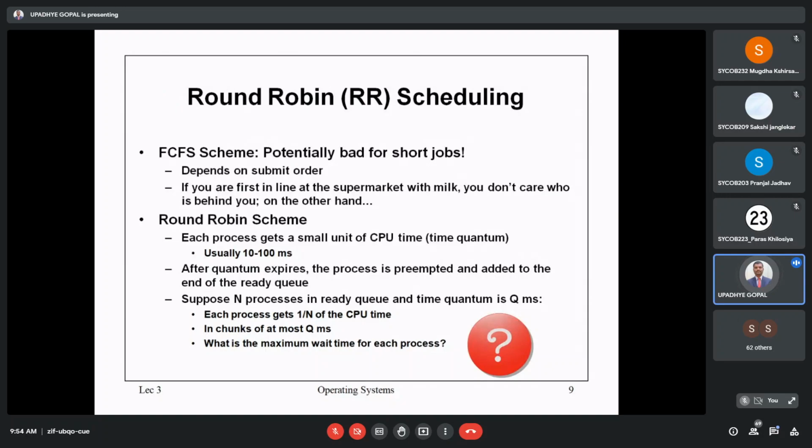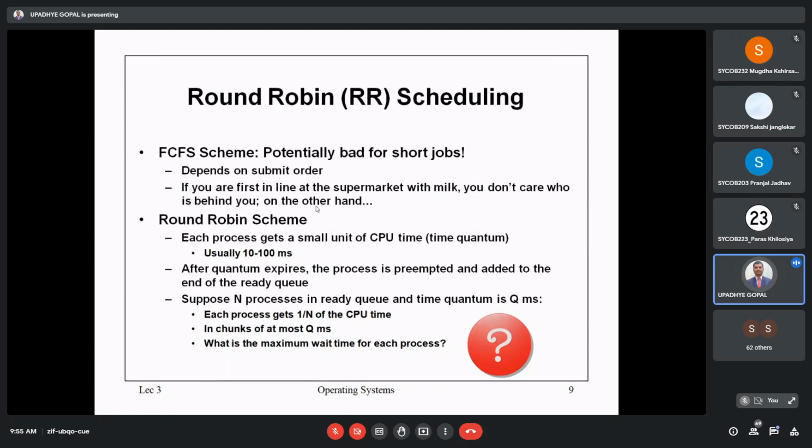So this is a general scenario. We are focusing on ourselves, not on those behind in the queue, right?